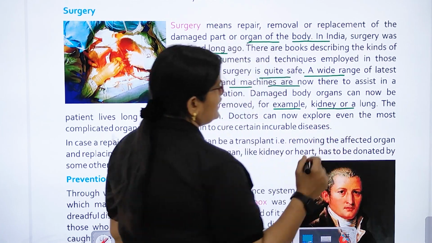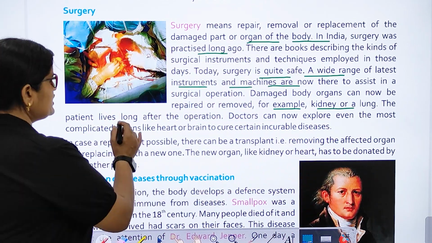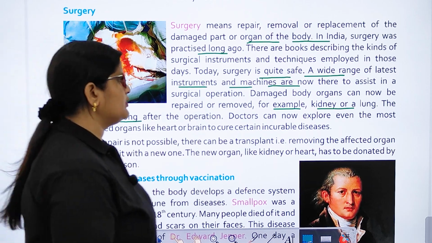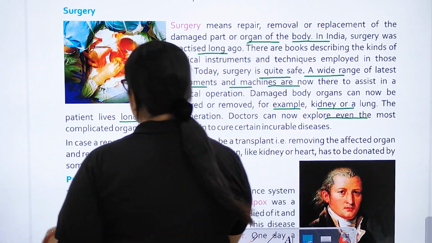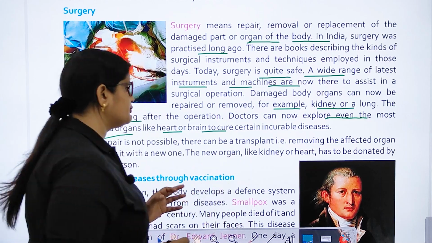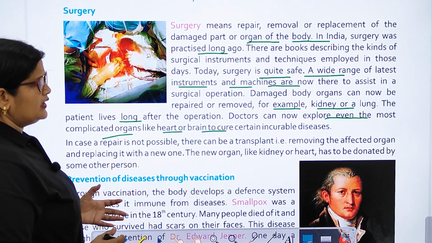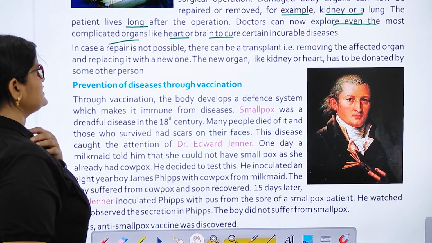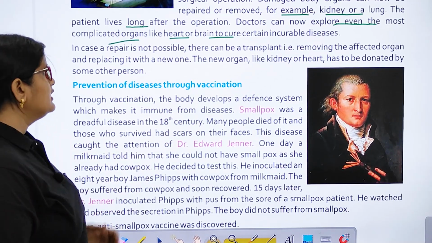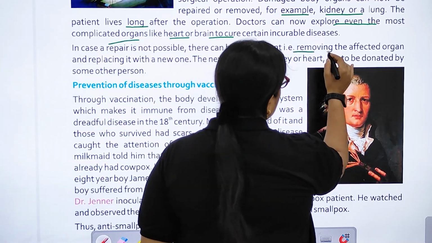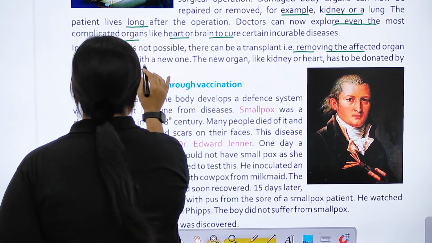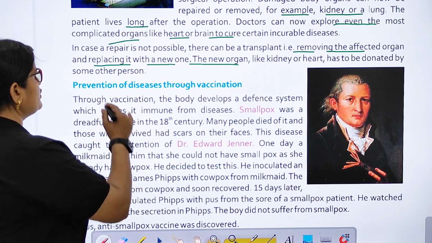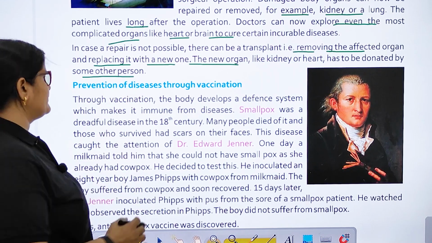For example, a kidney or a lung. So the patient lives long after the operation. Doctors can now explore even the most complicated organs like the heart or brain to cure certain incurable diseases. In case a repair is not possible, there can be a transplant, i.e., removing the affected organ and replacing it with a new one. So, the new organ, like a kidney or heart, has to be donated by some other person.